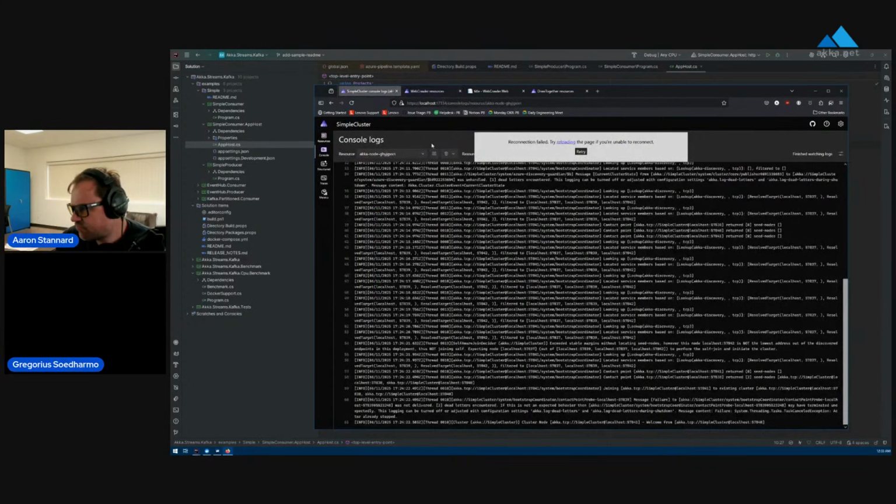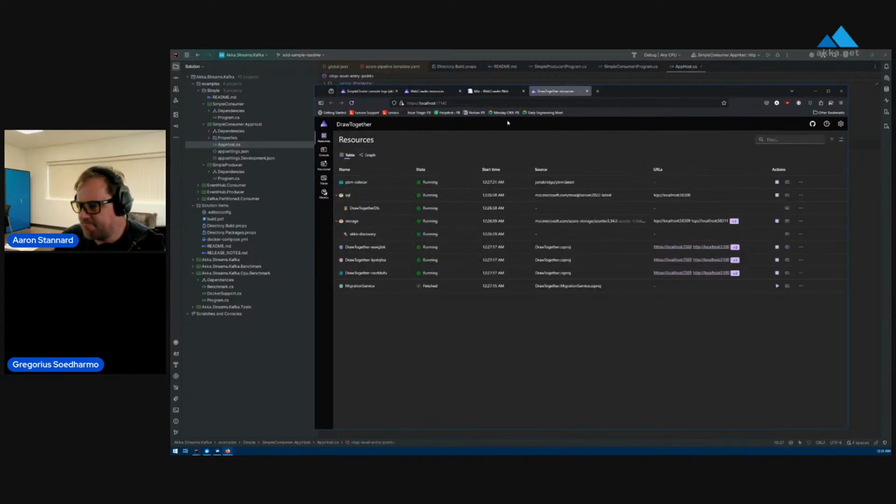I haven't really messed around that much with the OpenTelemetry tracing or the metrics when I'm looking at it. It's mostly been the logging that I found to be helpful.